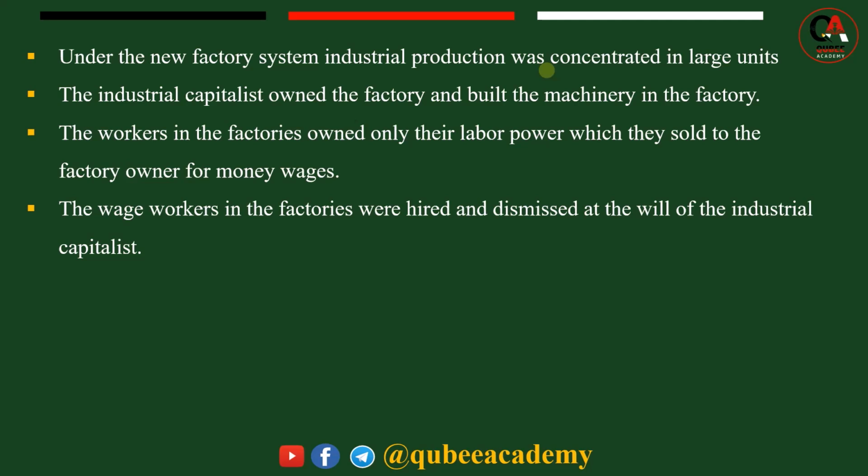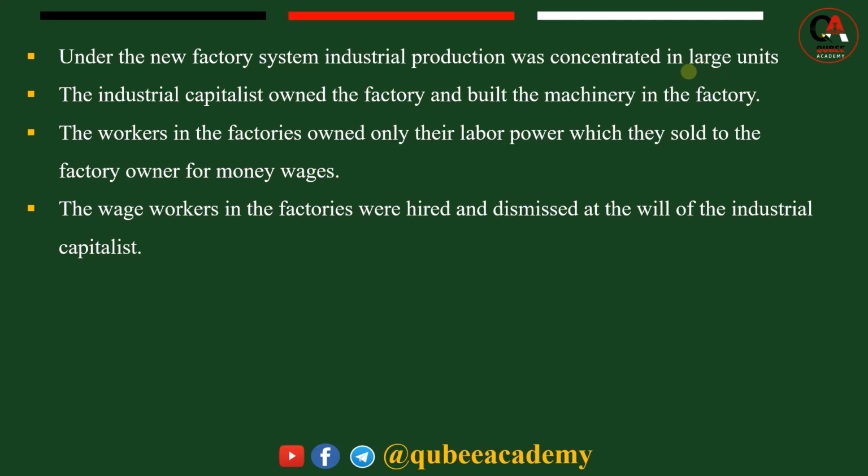The outcome of the industrial revolution is that production also increased in amount. So under the new factory system, Europeans, especially in the industrialized nations, were no longer working at home by hand, with manual hands and simple machines, but transferred to working at factories. So new factories were planted by the factory owners, or what we can call the capitalist class. So this also brought new change. In this case, under the new factory system, industrial production was concentrated in large units.